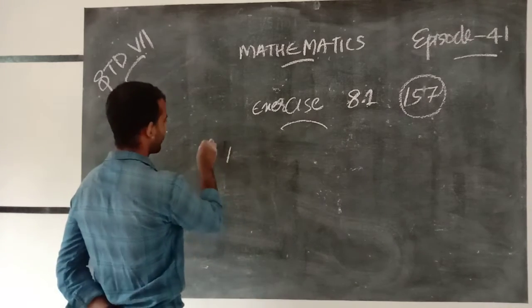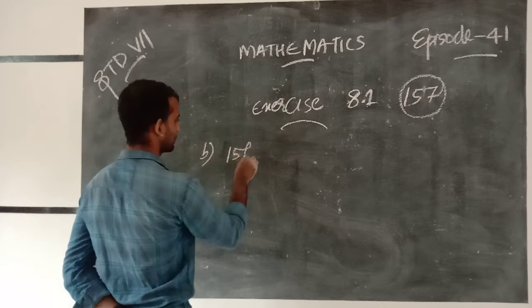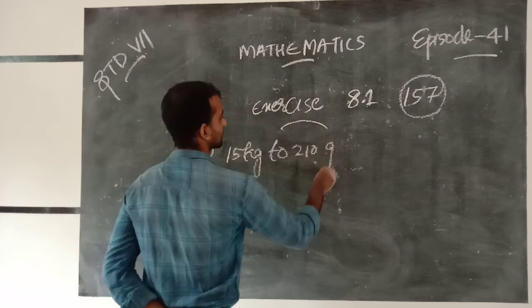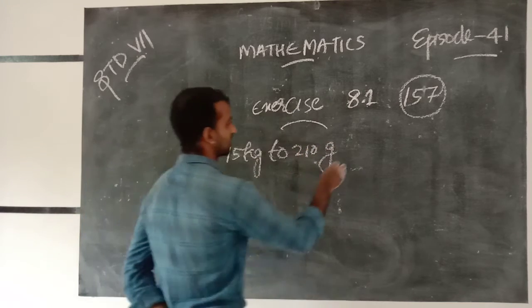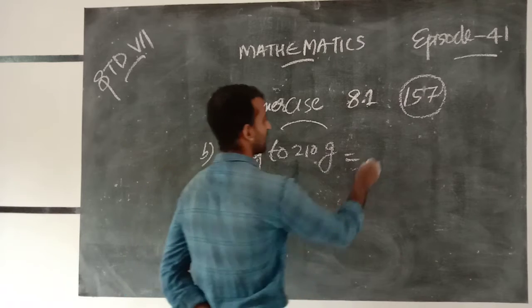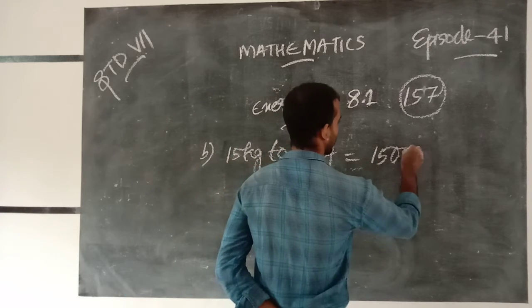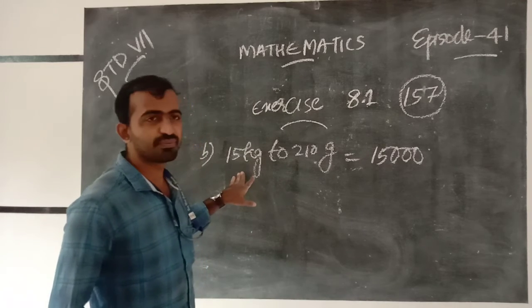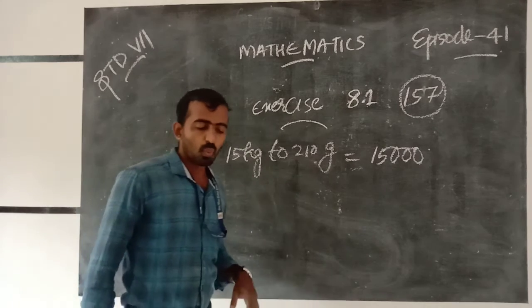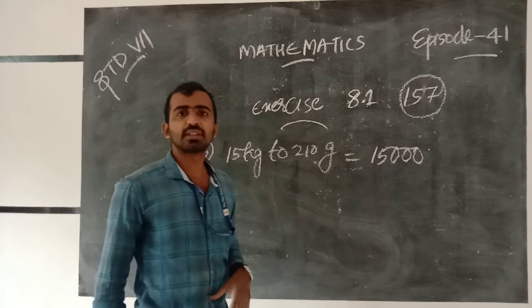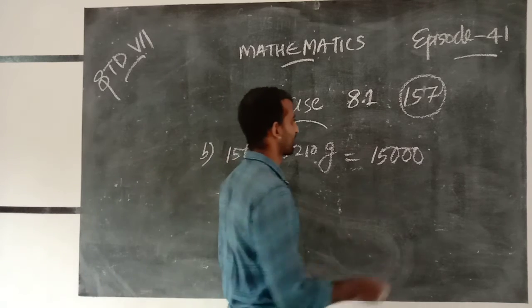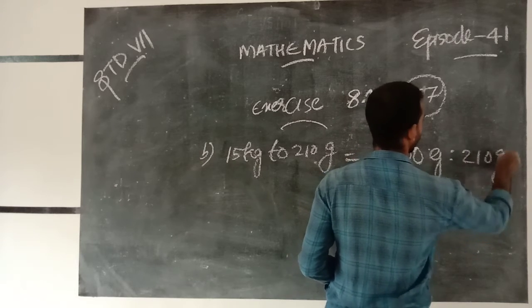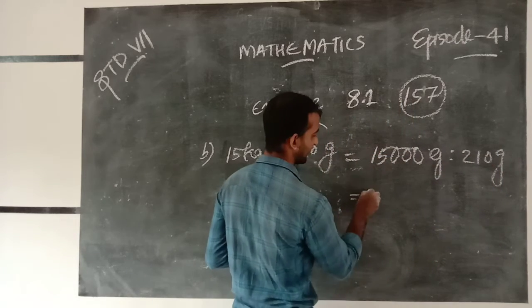We can convert 15 kilo into 15,000 grams.